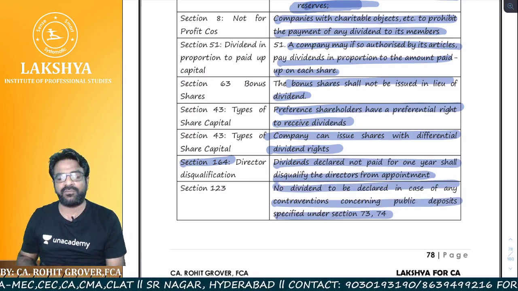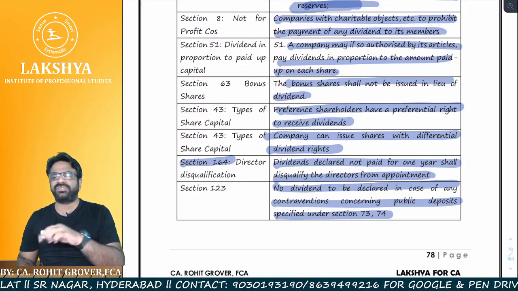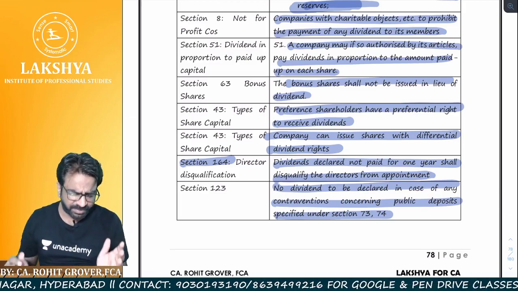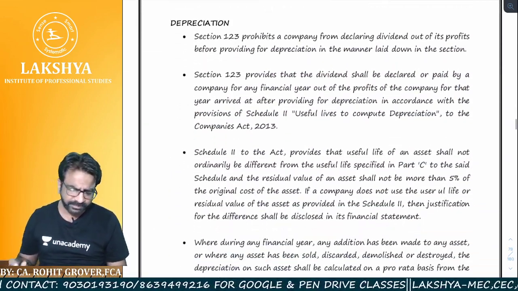Section 123: no dividend is to be declared in case of any contravention concerning public deposits. I already told you, if you have defaulted under Sections 73 to 76 in the acceptance of public deposits, you are not allowed to pay or declare the dividend.